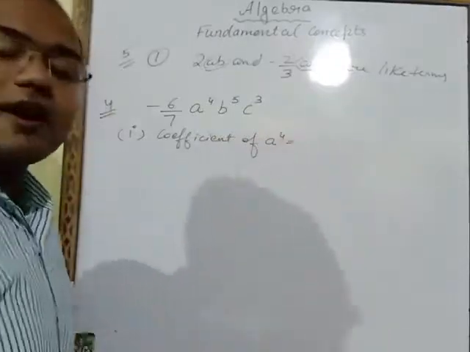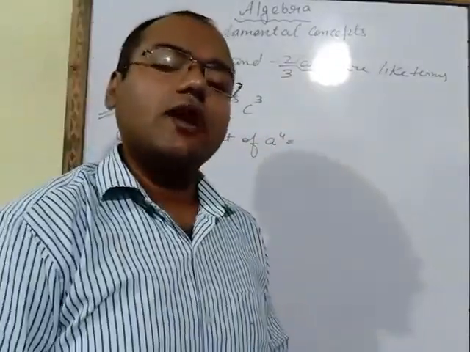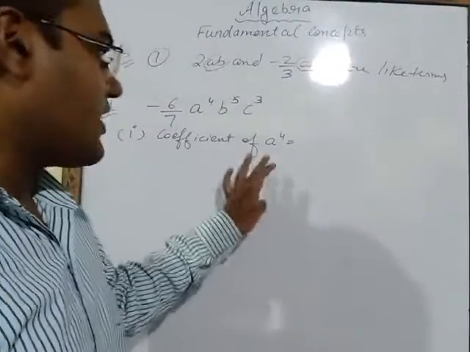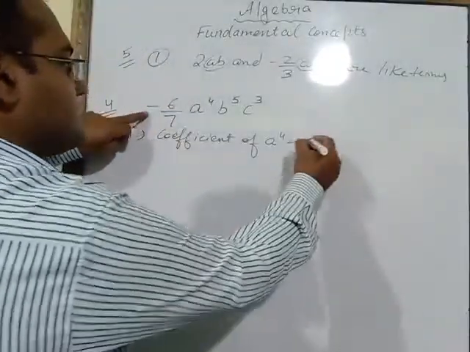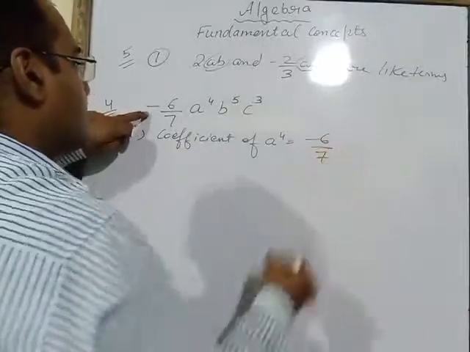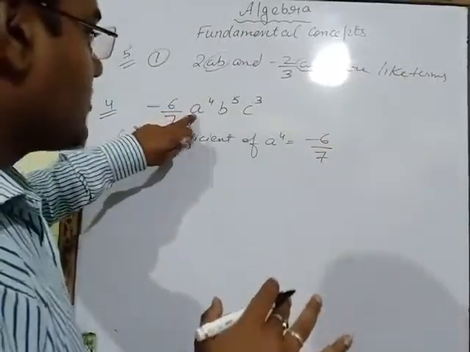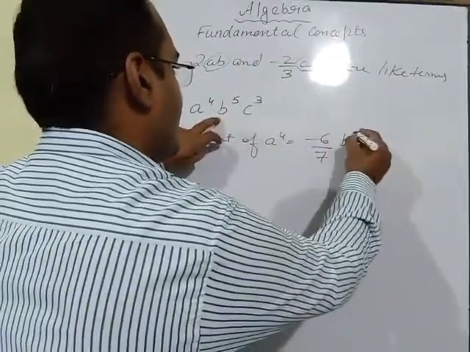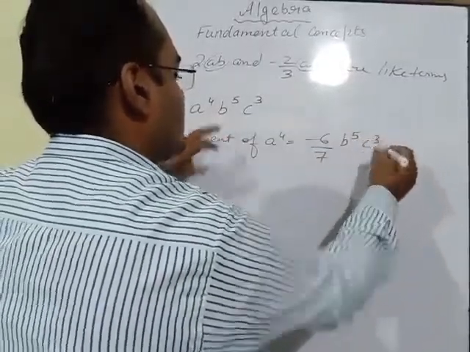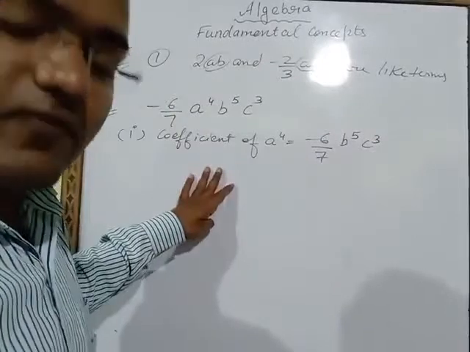In order to write the coefficient, I told you, you have to write the remaining factors. Leave a power 4 and write all the remaining factors. So minus 6 upon 7, we leave a power 4 because we are writing the coefficient of a power 4. The remaining factors are b power 5, c power 3. So this is the answer of the first part.